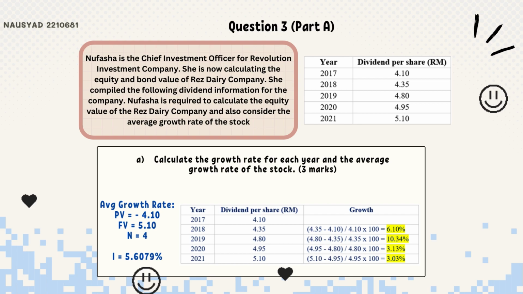And the N will be 4 because the calculation must be made based on the number of years: from 2017 to 2018 is 1 year, from 2018 to 2019 is the second year, from 2019 to 2020 is the third year, and lastly the fourth year from 2020 to 2021. So the I will be 5.6079%.